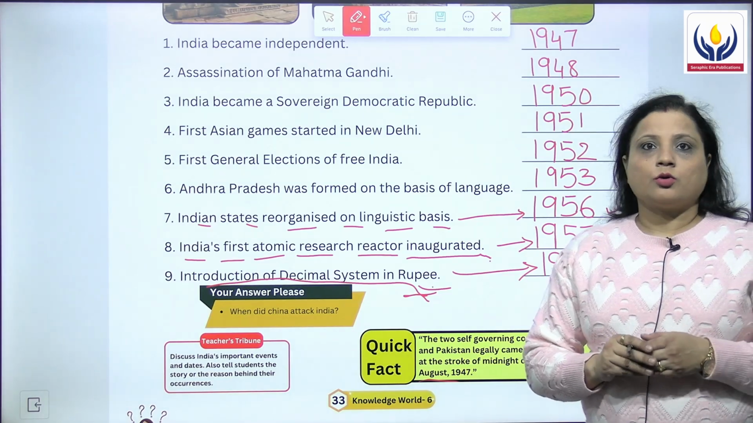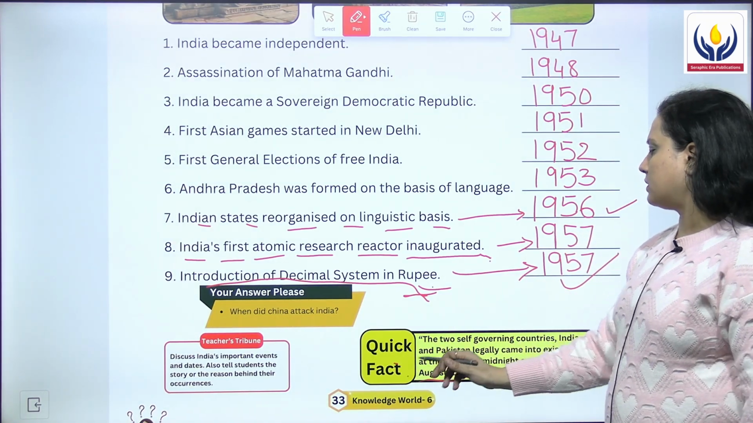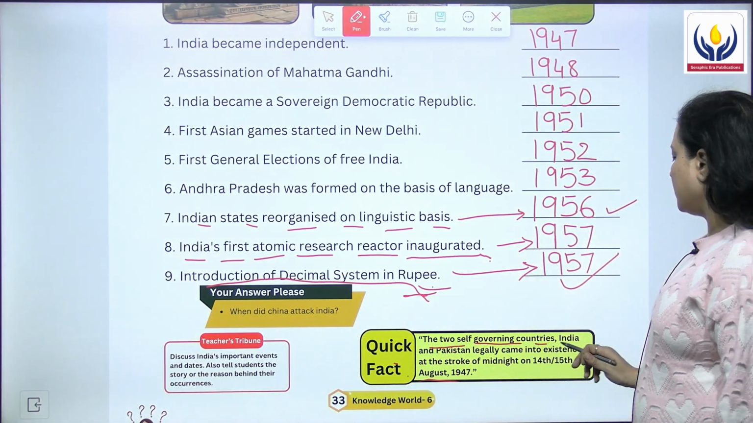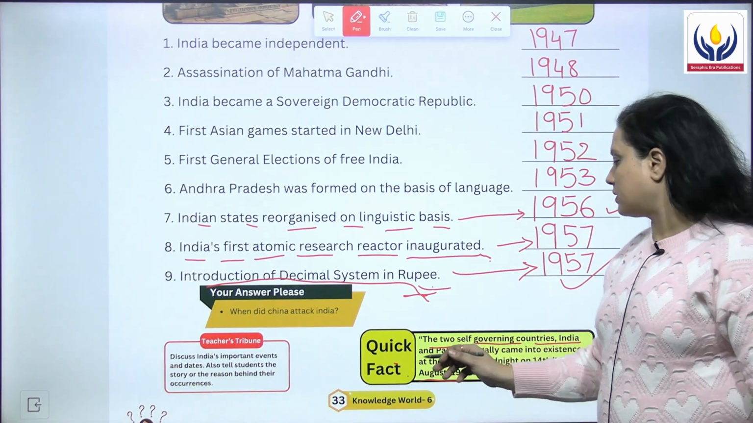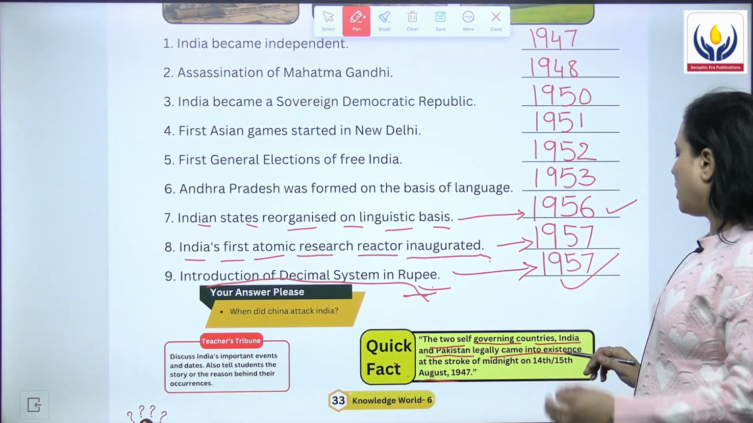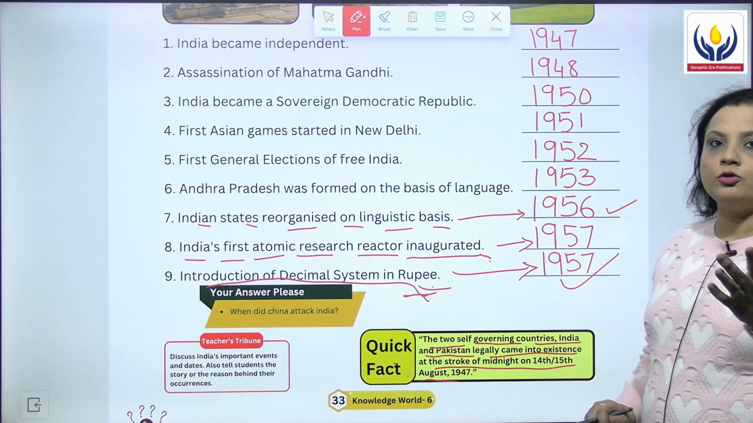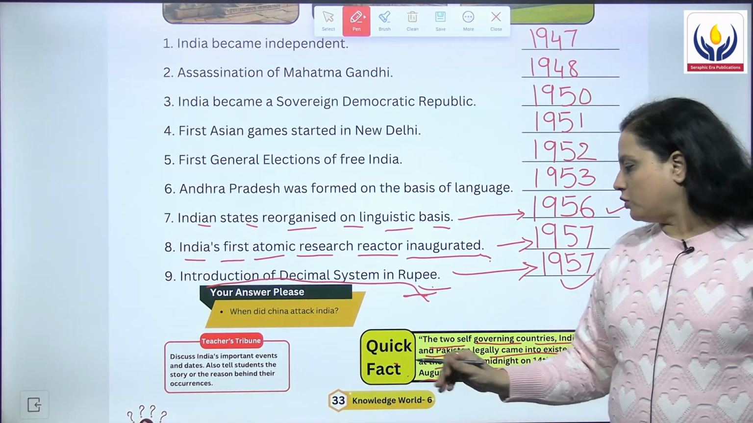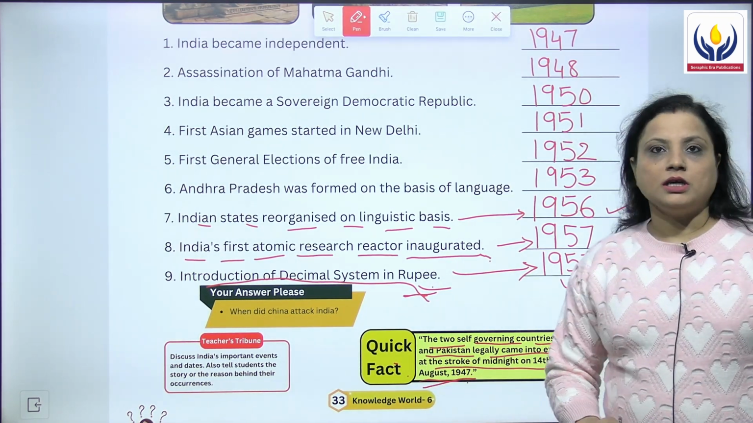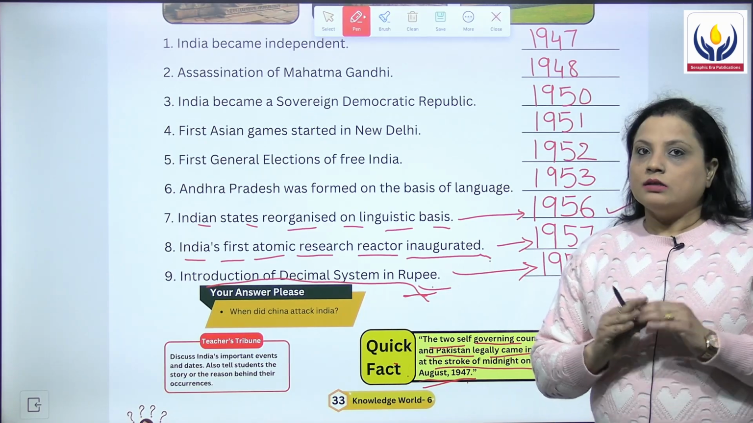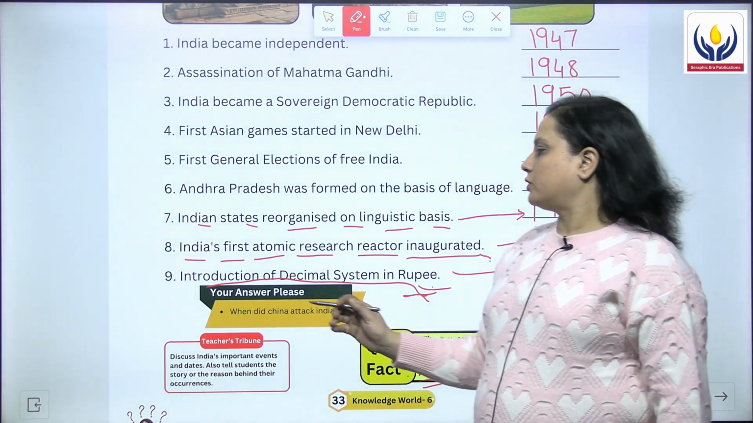Let's now move on to the quick fact, and the quick fact says that the two self-governing countries, India and Pakistan, legally came into existence at the stroke of midnight on 14th, or you can also say 15th August 1947.